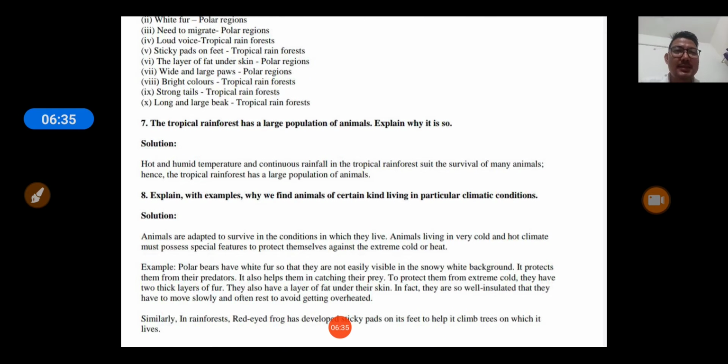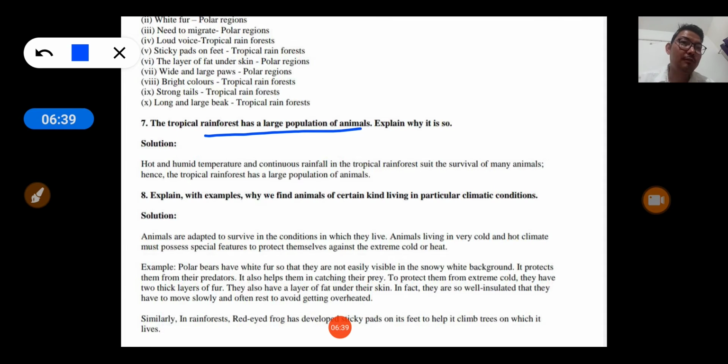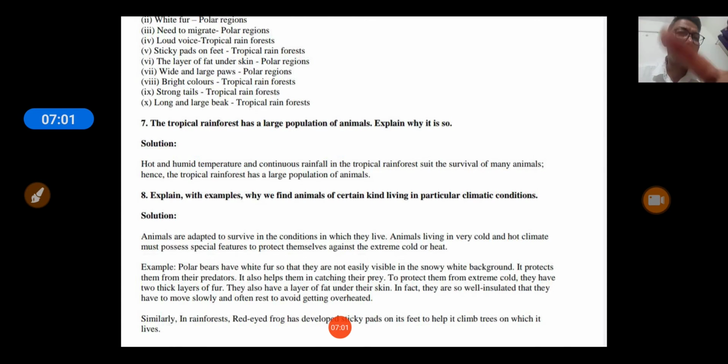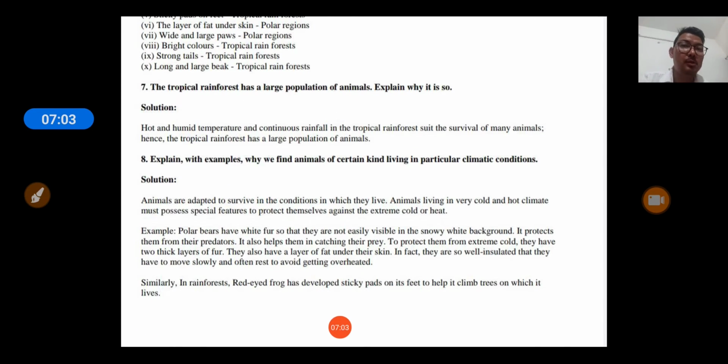Now question number 7. The tropical rainforest has large population of animals. Explain why it's so. In tropical rainforest, a lot of different types of animals are found because the climate is hot and humid. Continuous rainfall takes place, so it helps a lot of animals to survive. That is why in tropical forest a lot of animals are found.